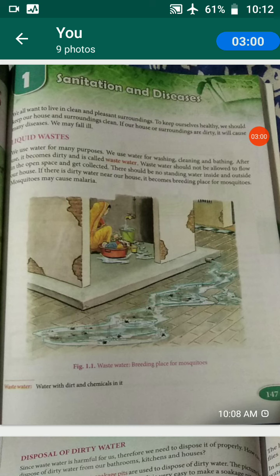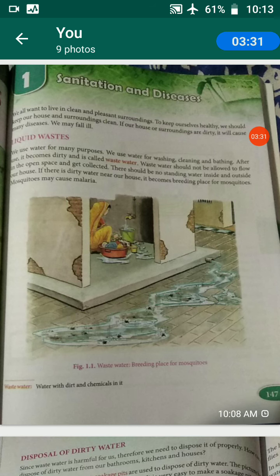Why? If there is dirty water near our house, it becomes a breeding place for mosquitoes. Wherever there is standing water, mosquitoes will breed there and increase, and these mosquitoes cause malaria and other diseases.